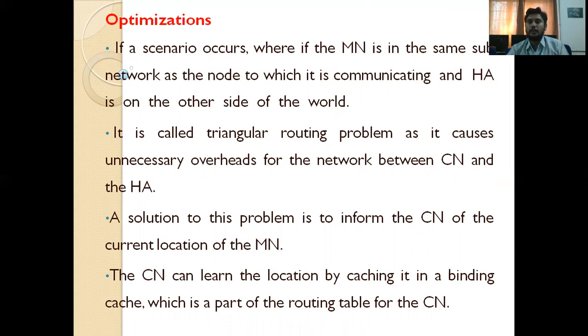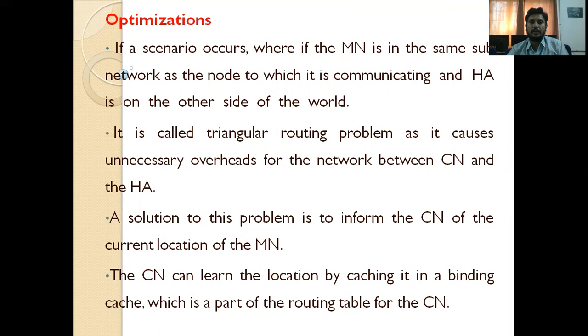But after some time, the mobile node moves from one location to another location, and it changes its care of address. Generally, the correspondent node communicates with the old foreign agent, but the mobile node is not available at the old foreign agent. It creates a new foreign agent, that is FA new, so it changes the care of address. In the common scenario, the correspondent node communicates with the old FA. Now the old FA identifies the address of the new FA. How? After creating the new FA, the mobile node sends its address to the old FA. So the old FA knows the new address of the mobile node.